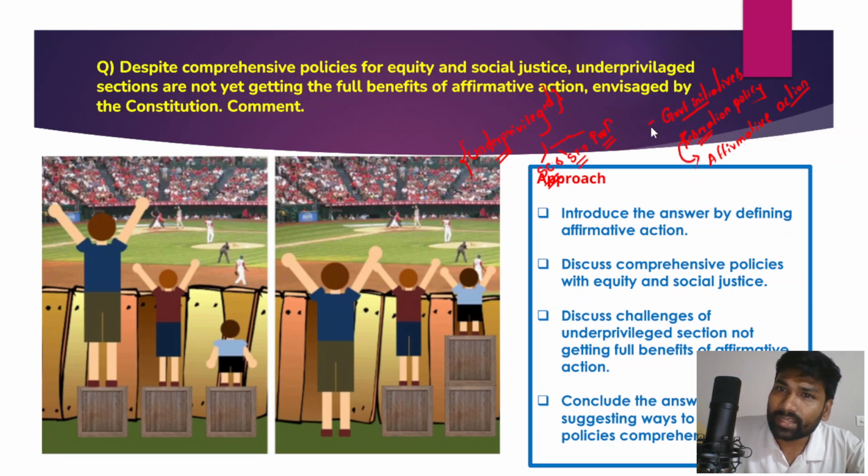Despite a lot of government initiatives, despite affirmative action and reservations for the underprivileged sections of Indian society, why are the underprivileged sections not getting the full benefits of affirmative action?